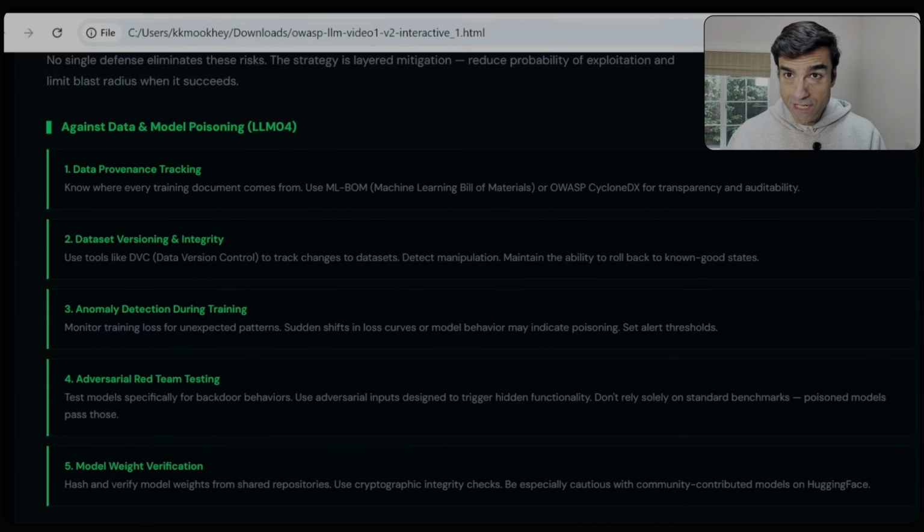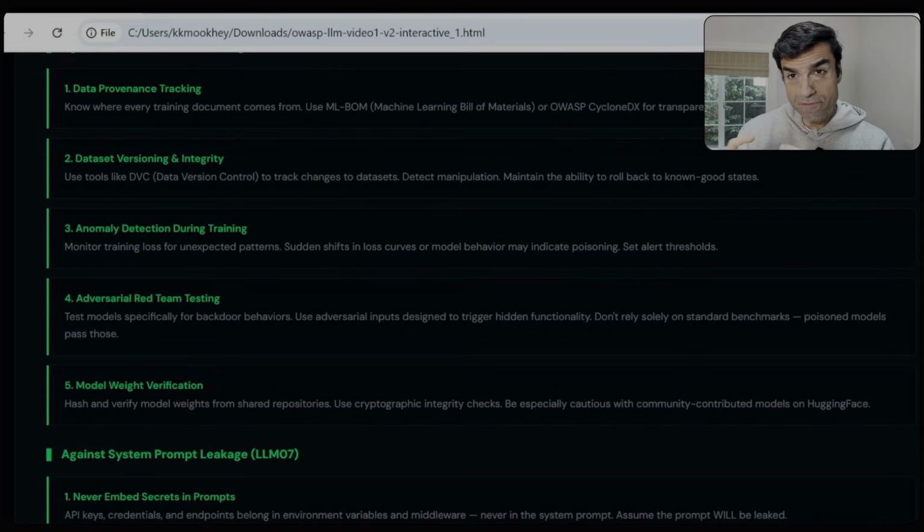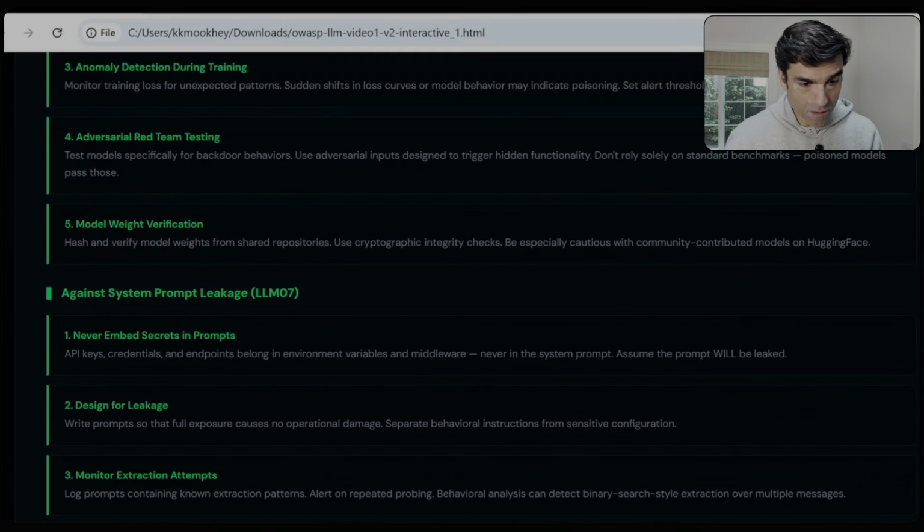Anomaly detection during training. Monitor the training loss for unexpected patterns. Sudden shifts in loss curves or model behavior could indicate poisoning. Adversarial red team testing. All of the foundational model companies have dedicated teams that are constantly attacking their models, not only the OWASP top 10, but also additional attack vectors. Model weight verification. As we have discussed numerous times, the entire intellectual property of a model is its weights and biases, besides the number of layers and types of layers, etc. And therefore, protecting this information and validating the integrity of this information is super critical to building trustworthy models.